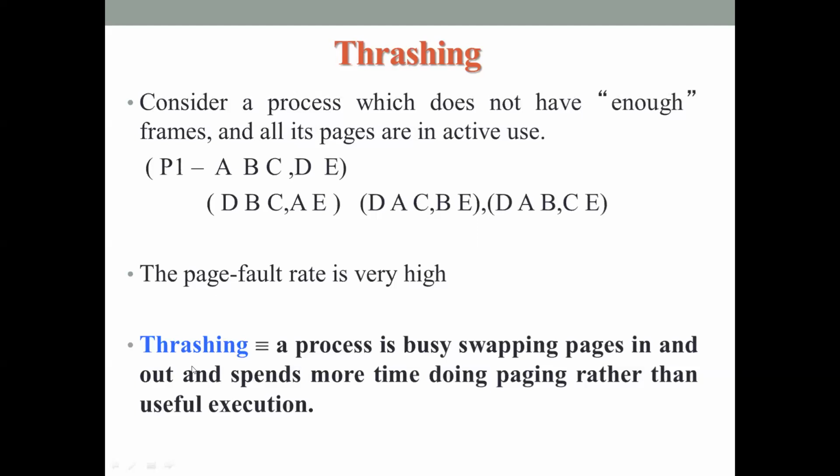Thrashing is a situation in which a process spends most of its lifetime doing only paging activity without doing much useful execution. Because of this, CPU utilization also becomes very low, because whenever the swapping in and swapping out has to happen, all these processes will be queuing on the paging device, and there will not be any useful work done on the CPU. So thrashing has very severe consequences on the overall performance of a system.